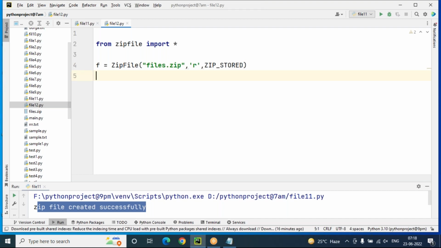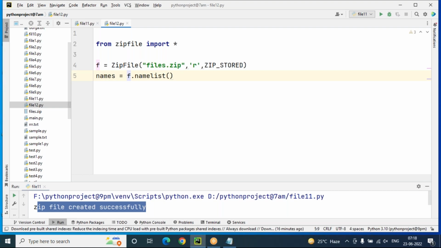Next, whenever we upload the text files into the zip folder, all the files are present by default in the namelist method. There is a standard method called the namelist method. In that method, files are available by default, f.namelist. From this namelist method, I want to read and store into a variable called names.